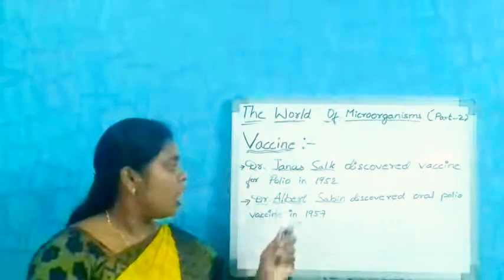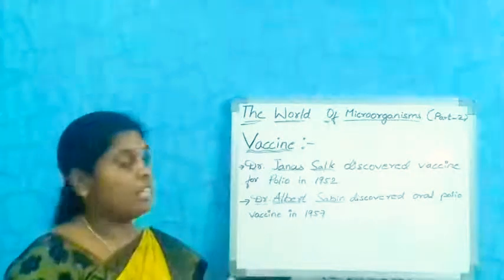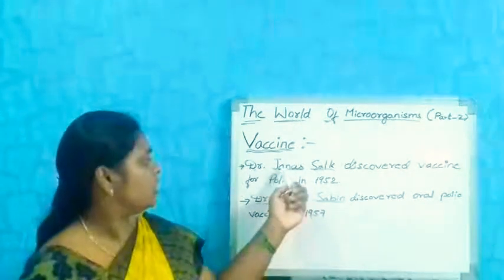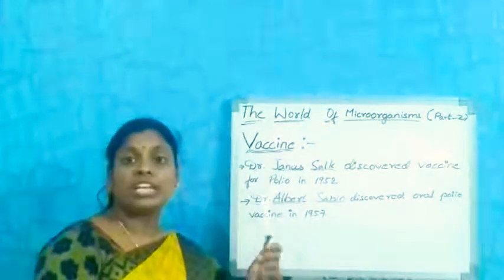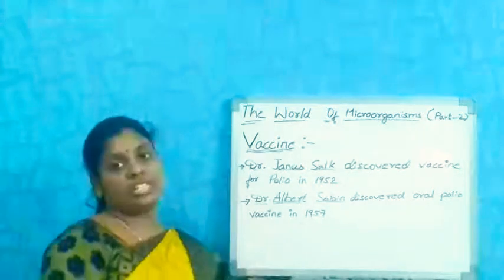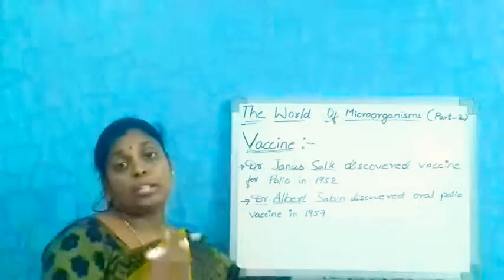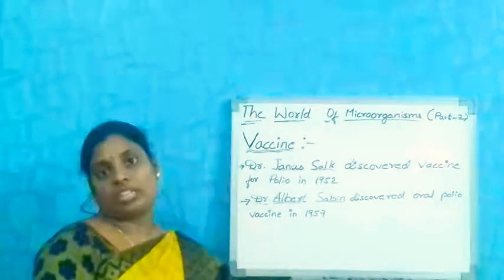And Dr. Albert Sabin discovered the oral drops. Salk discovered the injection, whereas Sabin discovered the oral drops in the year 1957 for children not to get the polio virus.